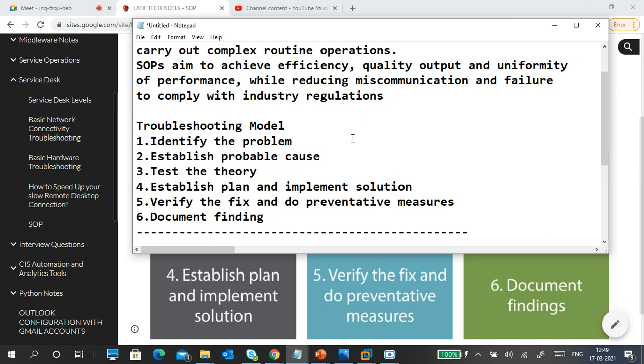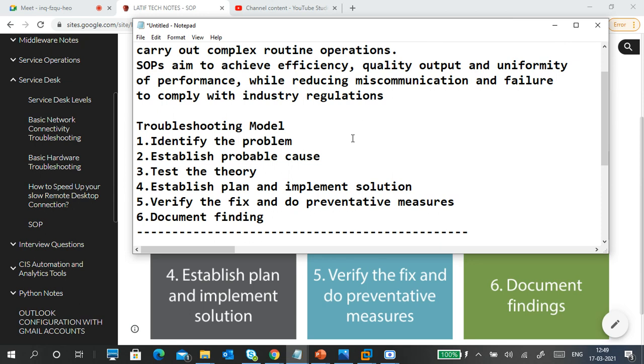For example, in a team of 20 members, nobody is getting internet. What is the possibility? Either it is a switch problem or a connection or wire problem, which we have to verify. So that is the possible cause. Then test the theory: understand theoretically what the cause is and what the solution is, and test that theory.